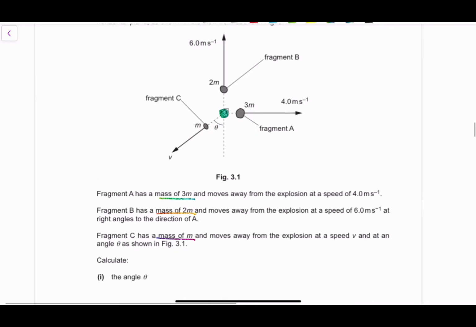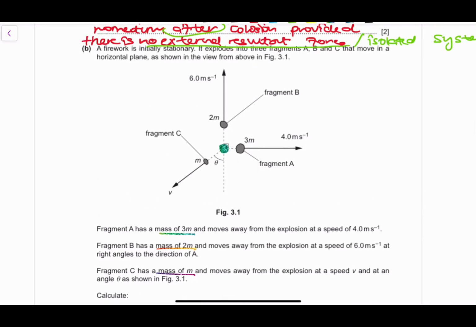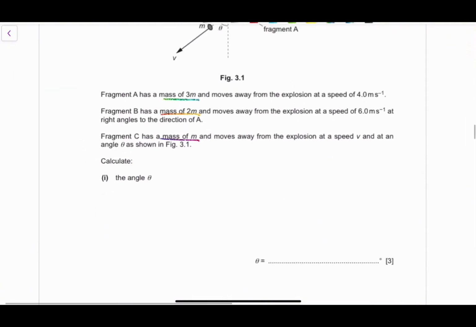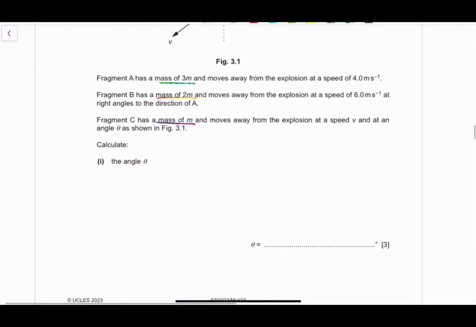So I want you to understand this with regards to momentum at angles. Momentum in the y and momentum in the x is conserved. So momentum is conserved in both directions, the x as well as the y. So it's very important for you to be thinking of that. We've been asked to calculate the value of the angle theta. So ask yourself, what direction are you going to be considering?